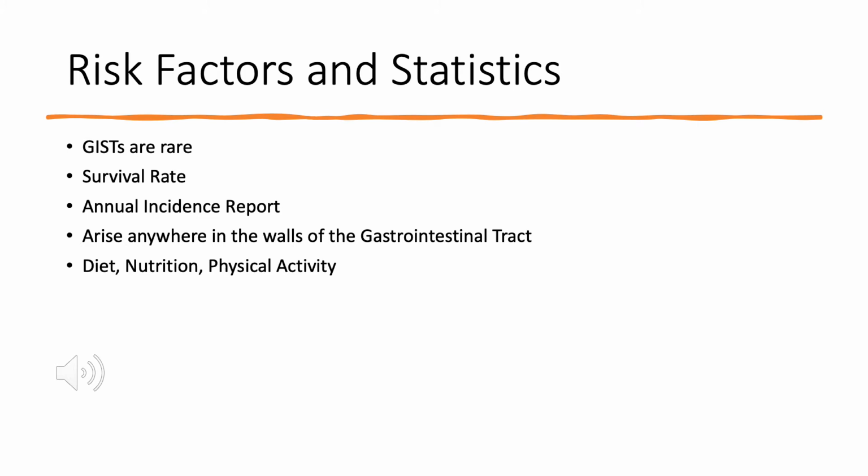Lastly, risk factors include diet, nutrition, and physical activity. If you're obese, you have a high diet in salty and smoked foods, or a diet low in fruits and vegetables, this is more likely to cause GISTs. If you have a family history of stomach cancer, that's also something to be aware of. If you have reflux disease or any stomach inflammation, that matters too. Smoking is also a factor that can affect stomach cancer. A recent study showed that the risk of cancer in the lower stomach increased by 18% for every ounce of processed meat eaten per day. Lastly, GISTs are less common in the U.S. and they're more common in East Asia.